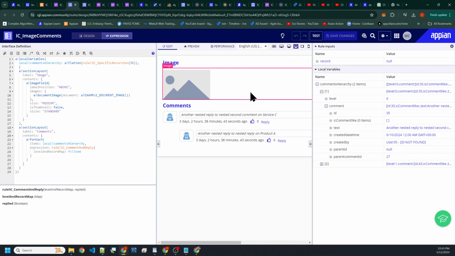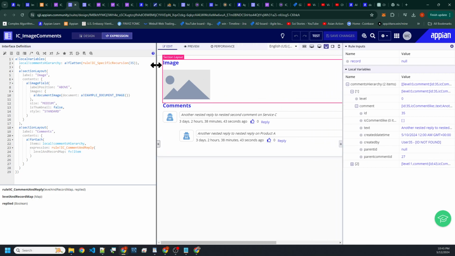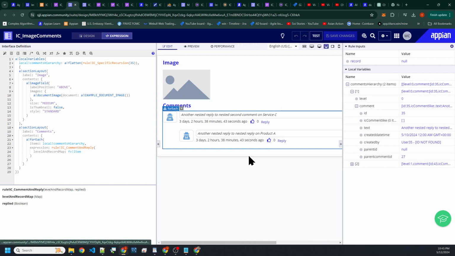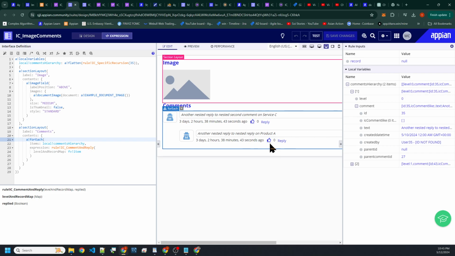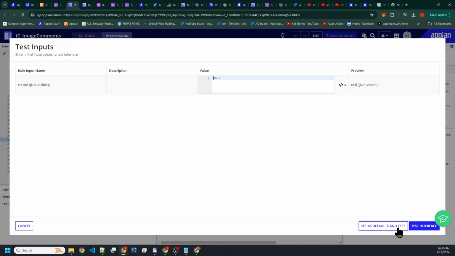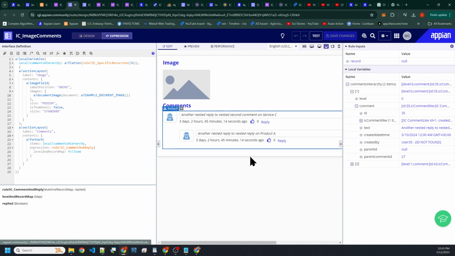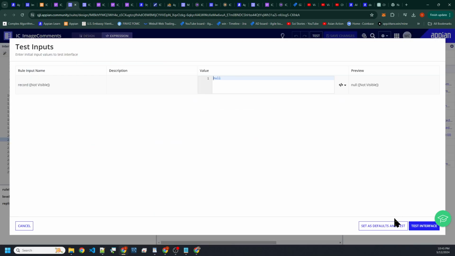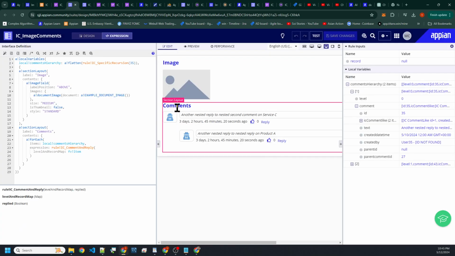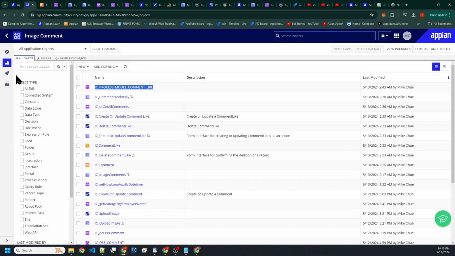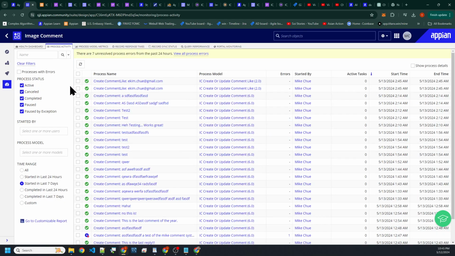All right, so for the heck of it, sometimes you just get into testing it and developing it right away. Boom. Nothing happens. Let me refresh it. Still nothing happens. Click on here. Test. Still nothing happens. Let's go monitor our process here.